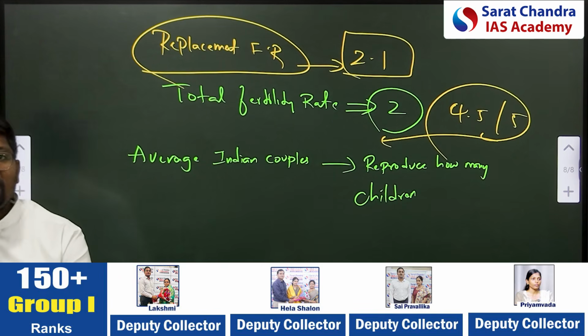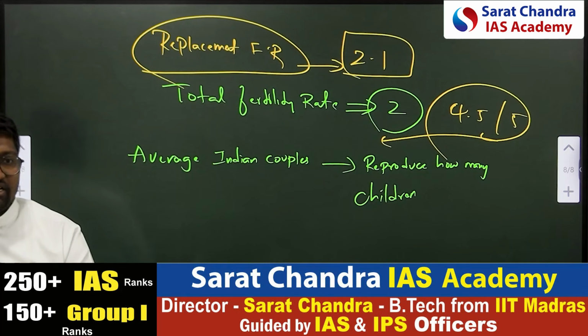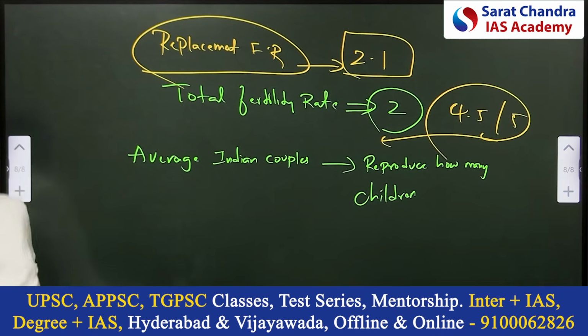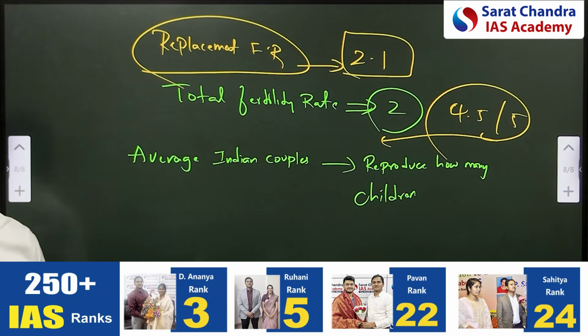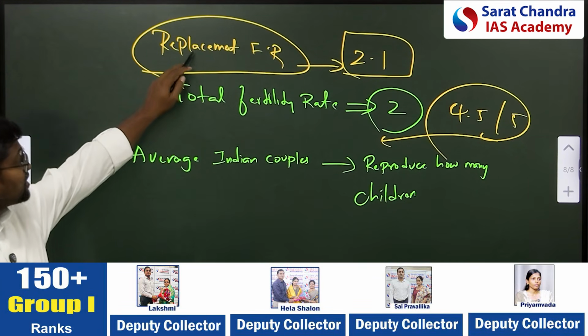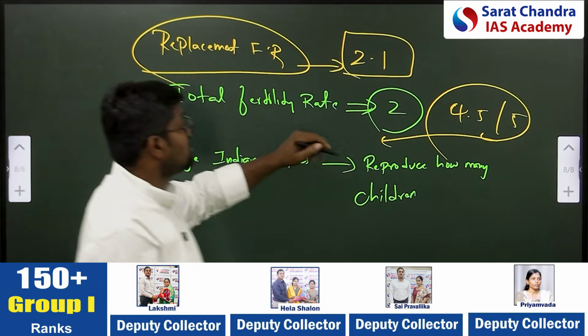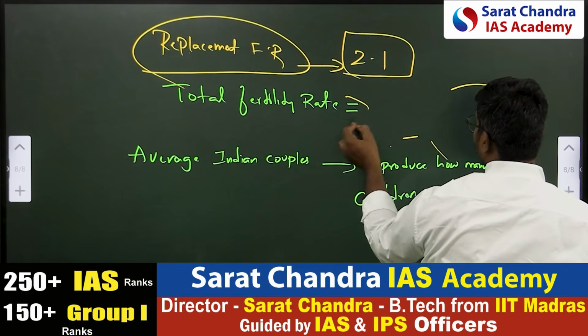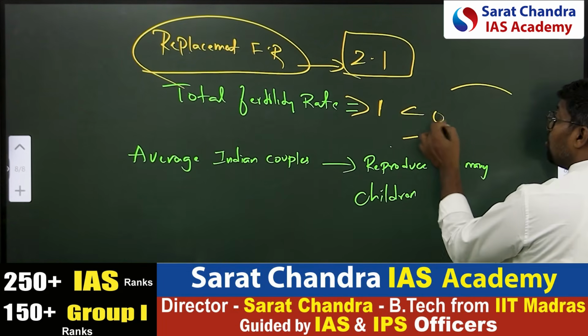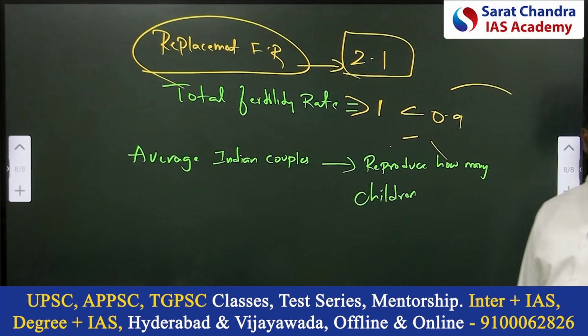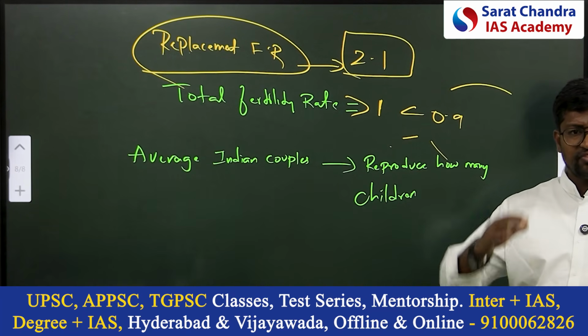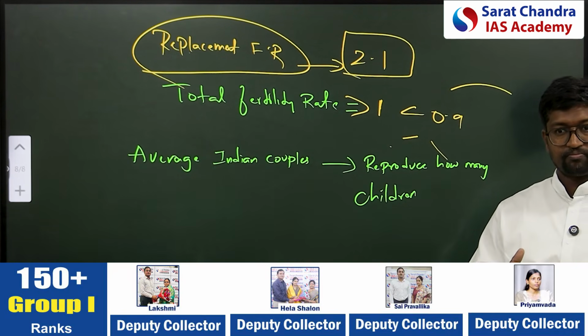But actually the reason why the total fertility rate is coming down in India is because of economic considerations. We talked about DINK families. People are not giving birth to children because of inflation and all. So it is not a concern for India. In some countries, this total fertility rate is somewhere around 1. In some countries, it is below 1 also. For those countries, it will be a cause of concern, because at the end of the day, the population will decline. Okay.